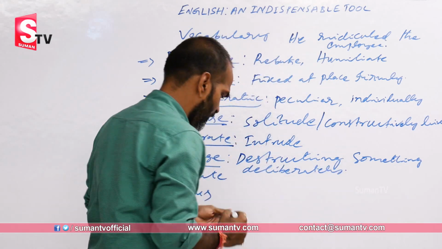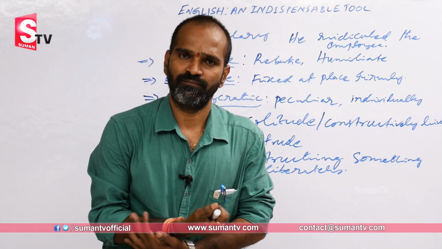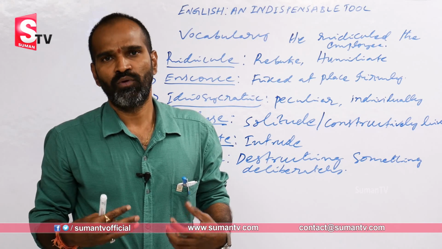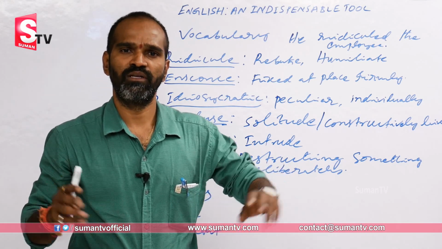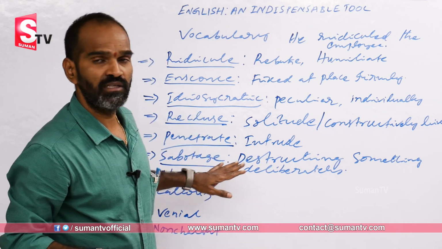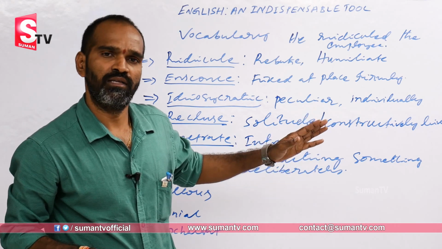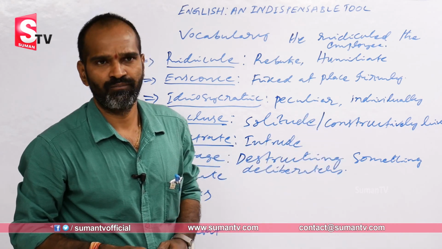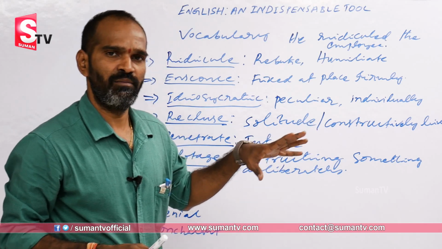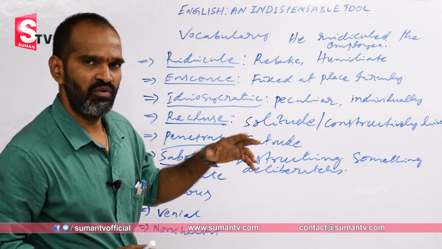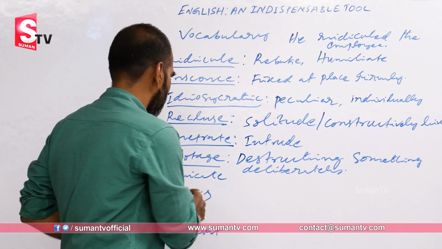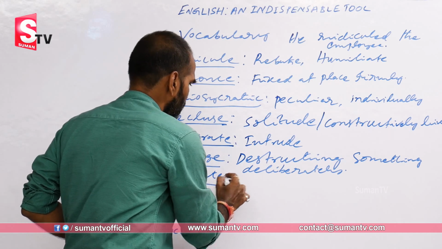It's not unknowingly. Generally we see that suicide bombers are there, right? They know that they will die, but they say that they are going to die for somebody else. Deliberately, some destructive activities are done. At that time you can use the word sabotage. There was a great sabotage when the attack took place on Parliament and some other hotels in Mumbai and Delhi. So sabotage is a great damage, in view of destruction of anything, knowingly, deliberately, అంటే కావాలని చేసినటువంటిది. You can see here, right?